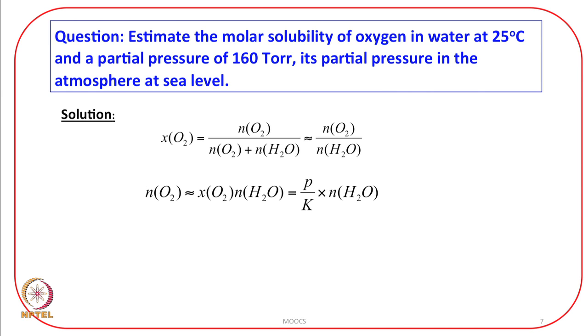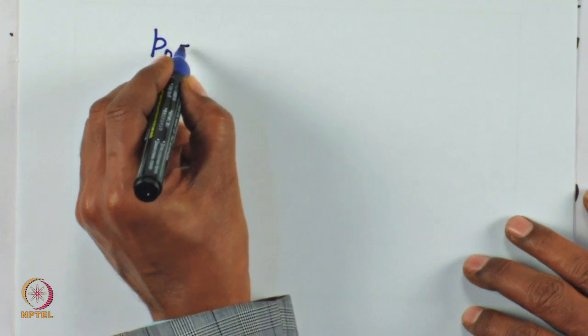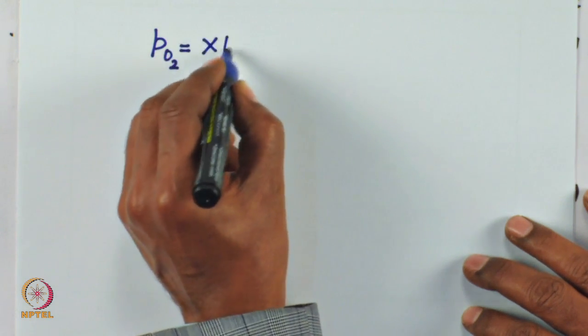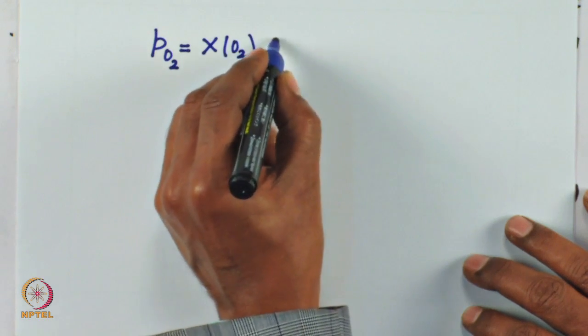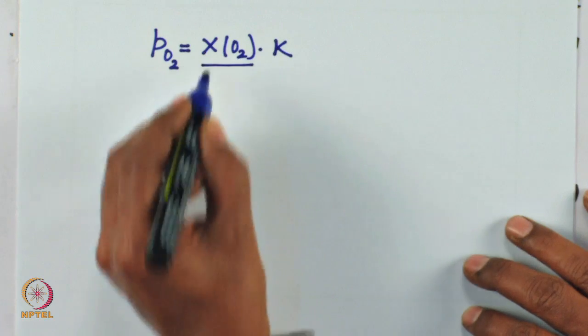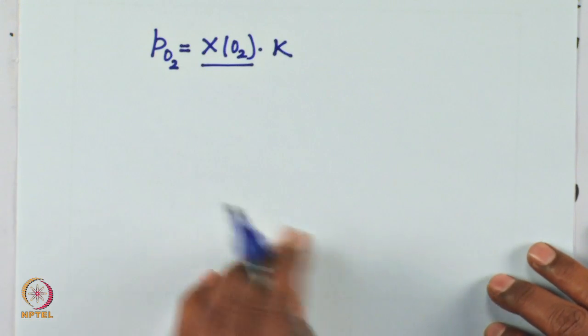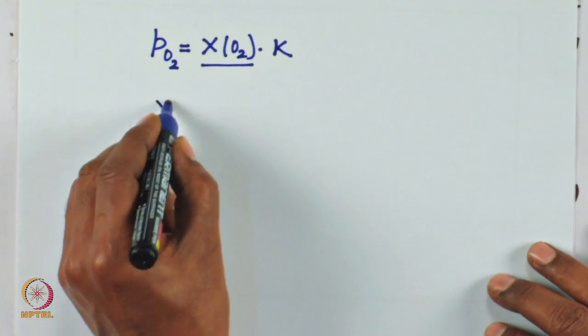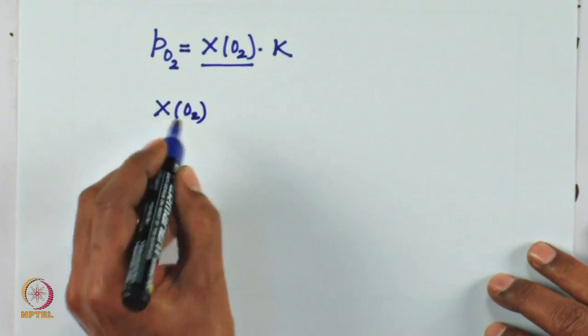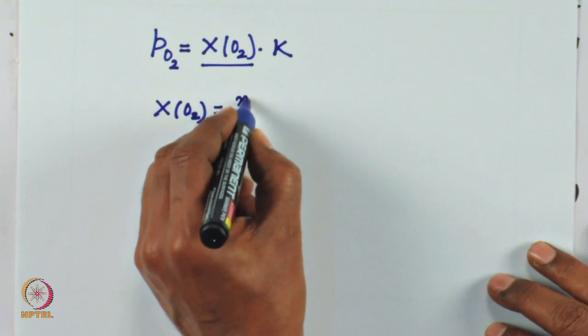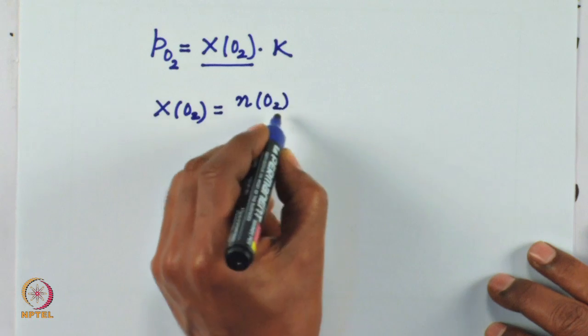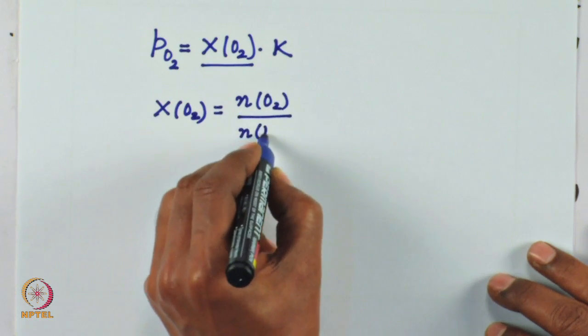The partial pressure of oxygen is equal to the mole fraction of oxygen times K. And the mole fraction of oxygen, as we have just discussed, is the number of moles of oxygen divided by the number of moles of water.